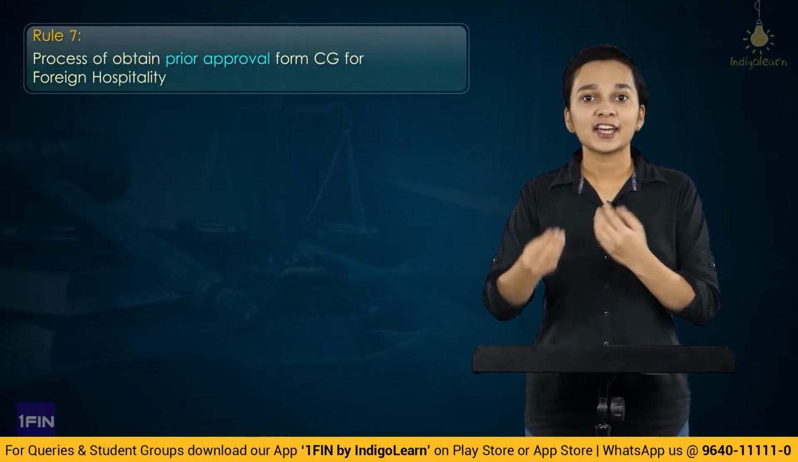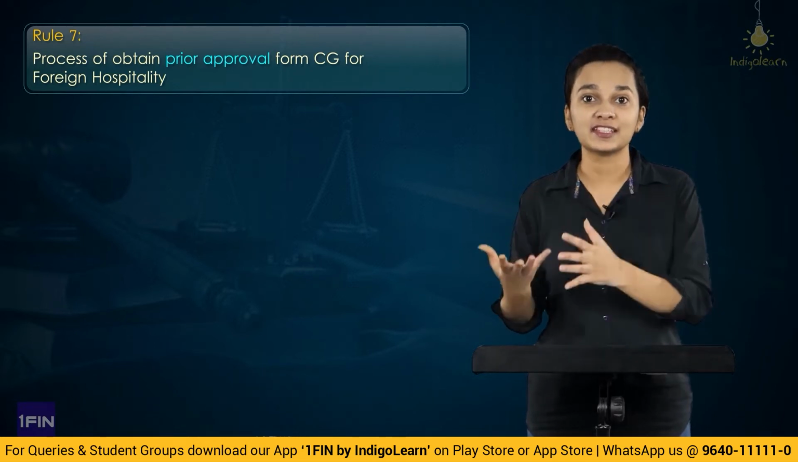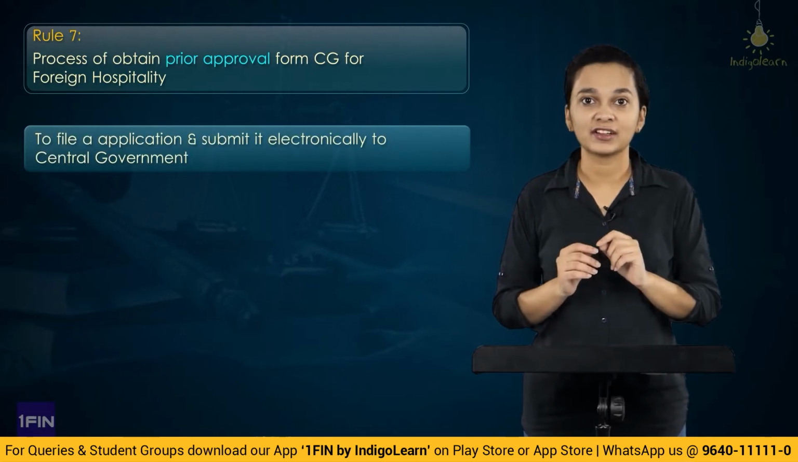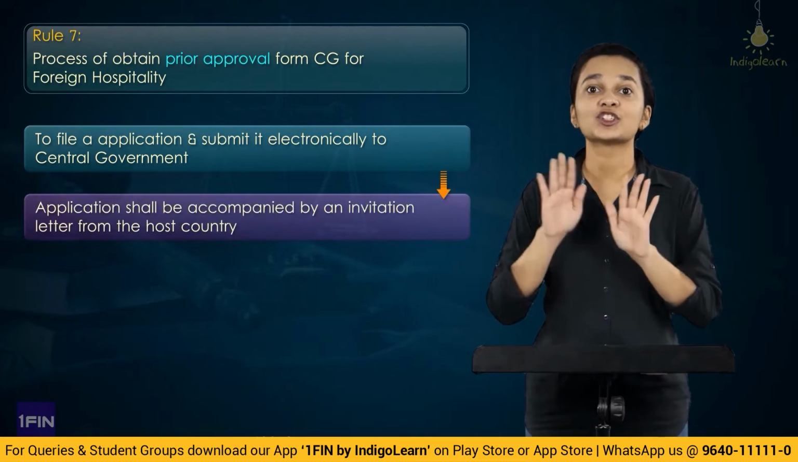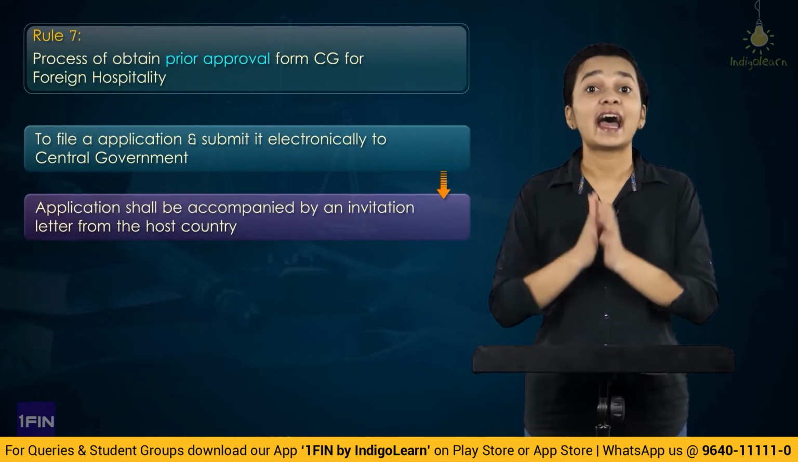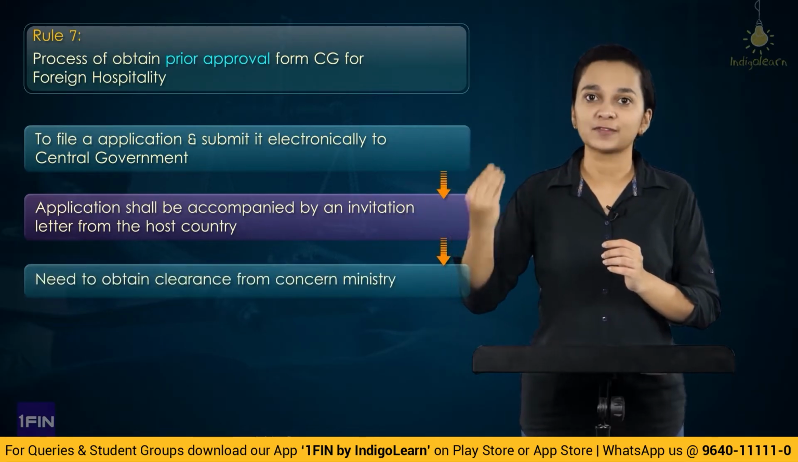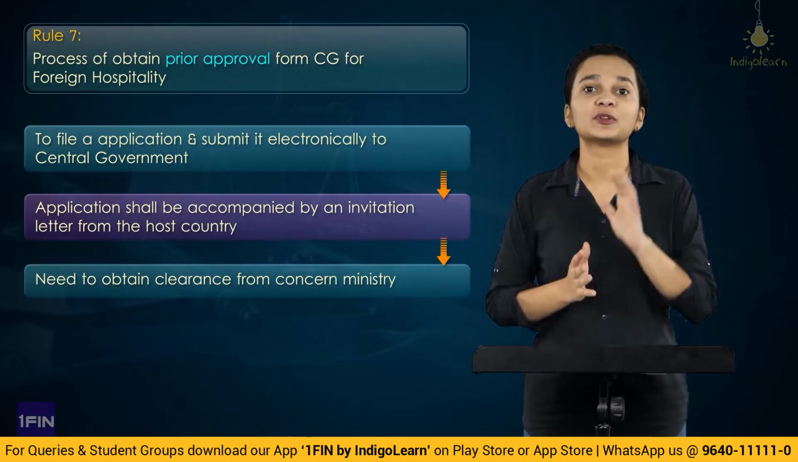And the process of seeking prior permission is basically the person who wants to receive foreign hospitality, he'll first have to make an application with the central government, basically the Ministry of Home Affairs, and that application shall be supported with the invitation which is received from the host country. And in case this trip is being sponsored by any particular ministry, then clearances of that ministry shall also be accompanied along with the application which is made to the central government.